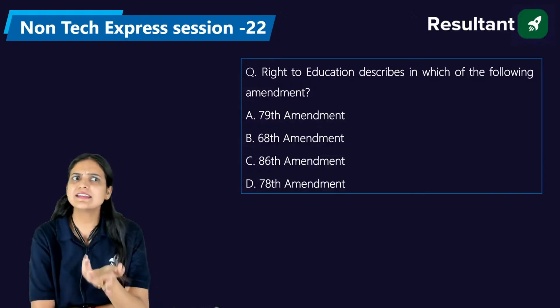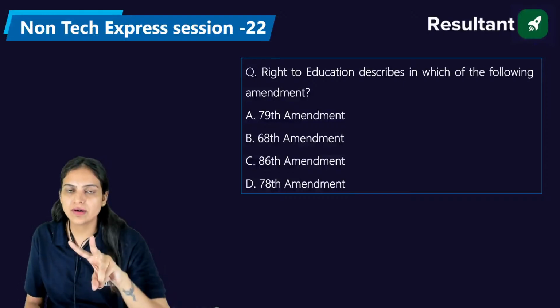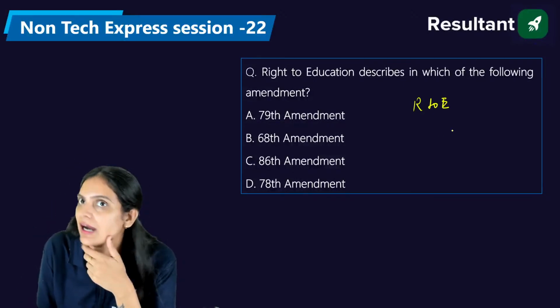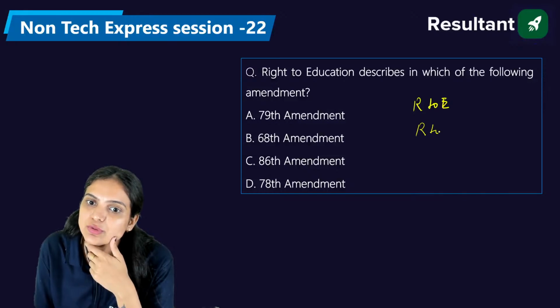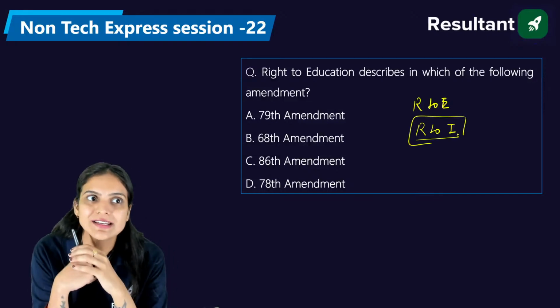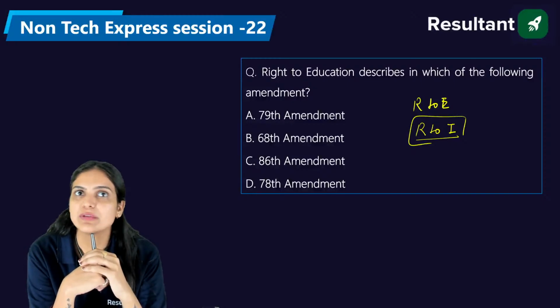Very nice. It's the 86th constitutional amendment. See, we have 2 types of RTE. One is the right to education, RTE, and another one is right to information. Okay, so the Right to Information Act came in which year? Any idea, anyone? The Right to Information Act came in which year?